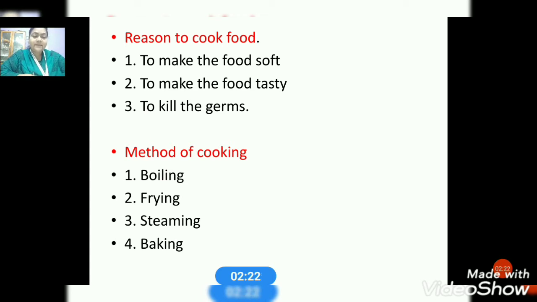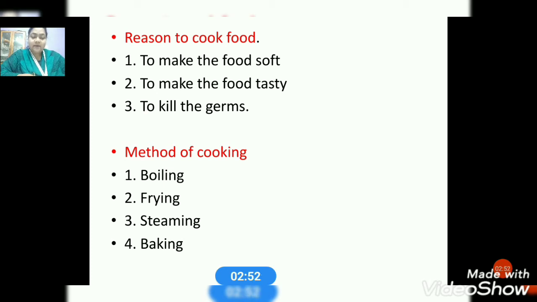Boiling. Boiling means cooking food in hot water. For example, egg. You have seen your parents preparing a boiled egg for you. So what do they do? They boil it in water and prepare the egg. Then frying: cooking food in hot oil, for example, chips. Most of you like potato fries. So what does your mother do? She cooks it in hot oil, fries it and serves you.